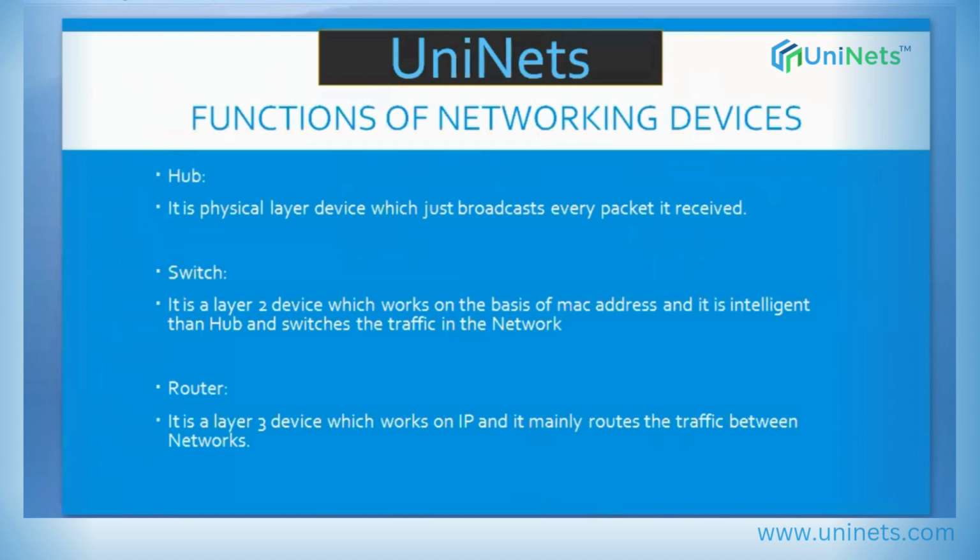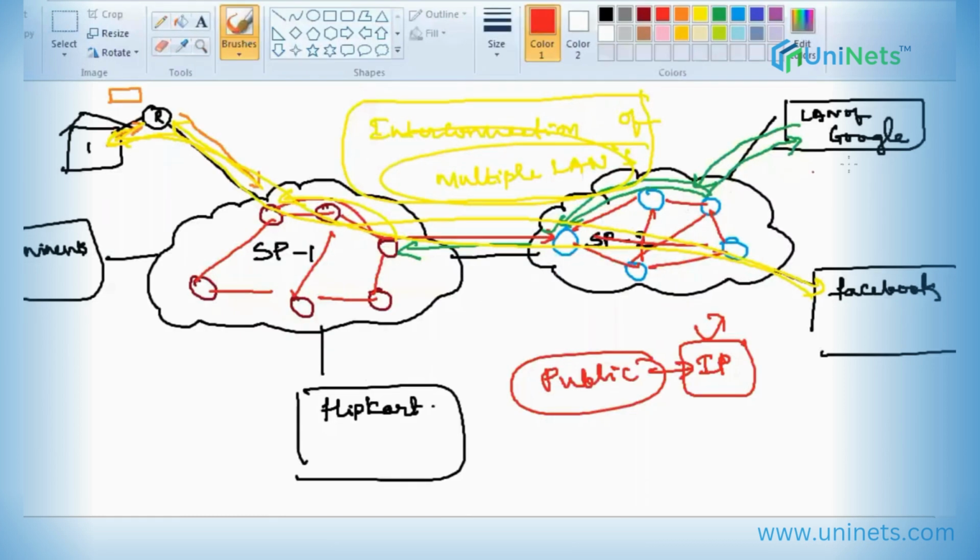Hubs, switches, routers: what do they actually do? Hubs are physical layer devices. Let's see how things evolved between hubs and switches. First, PCs, personal computers, were invented.